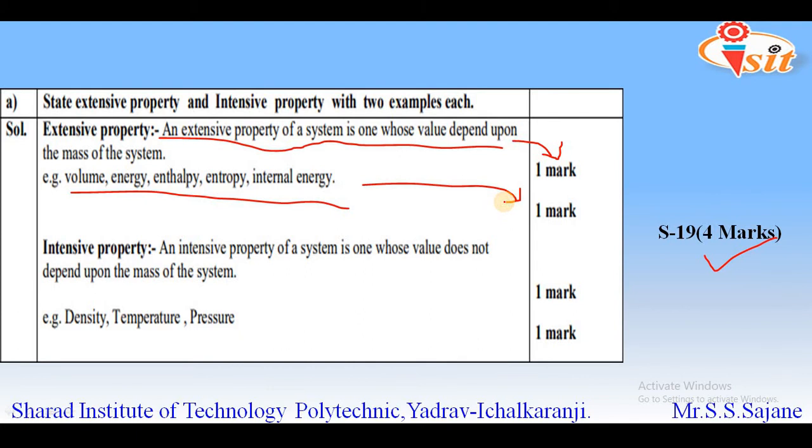So in this way 2 marks are allotted for extensive property. And in a similar way, for definition of intensive property, 1 mark will be allotted, and 1 mark will be allotted for writing the 2 examples. So it is necessary that you should know several examples for both these properties. So this was about extensive and intensive property 4 mark question from the paper summer 19.